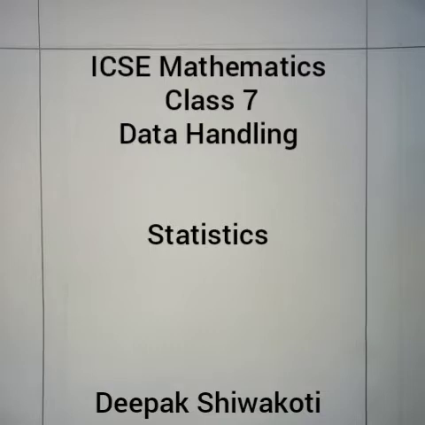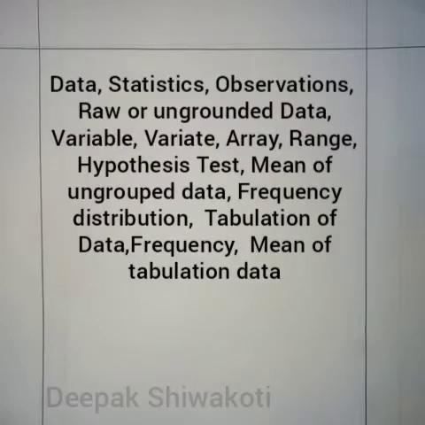Today we are going to start a new chapter, data handling, chapter number 24. In this chapter we will be understanding some important terms like data, statistics, observations, raw or ungrouped data, variable, variate, array, range, hypothesis test, mean of ungrouped data, frequency distribution, tabulation of data, frequency, mean of tabulated data. So these important terms we have to understand.